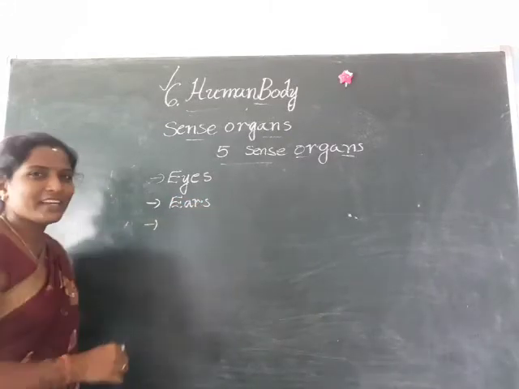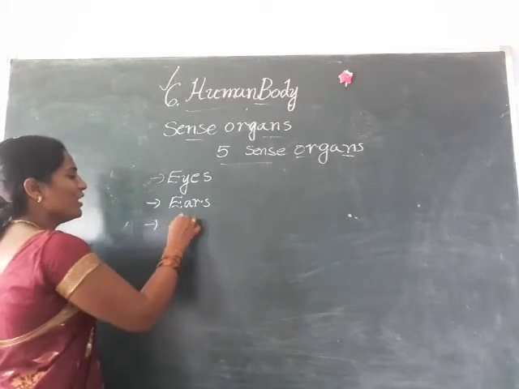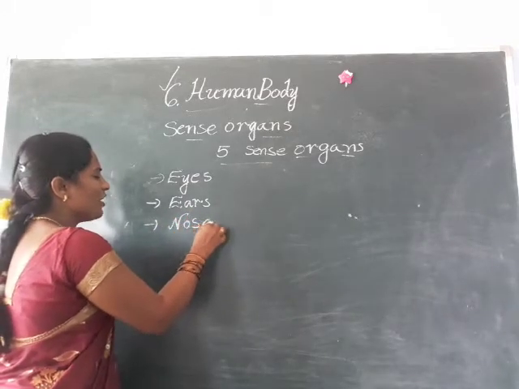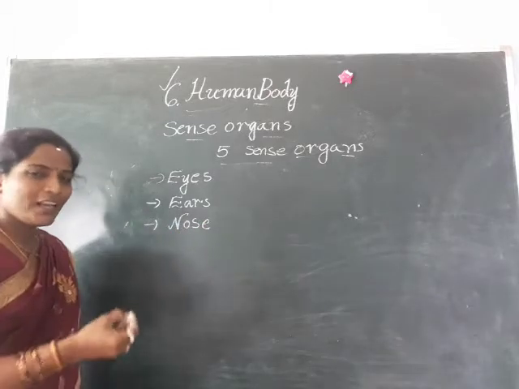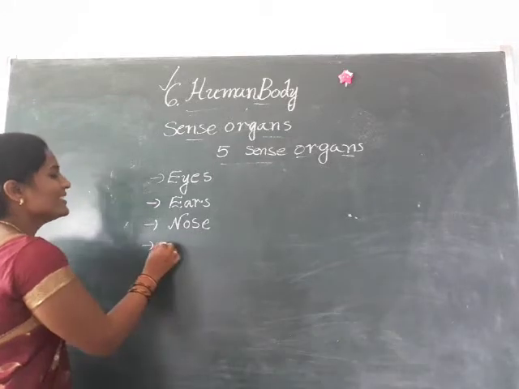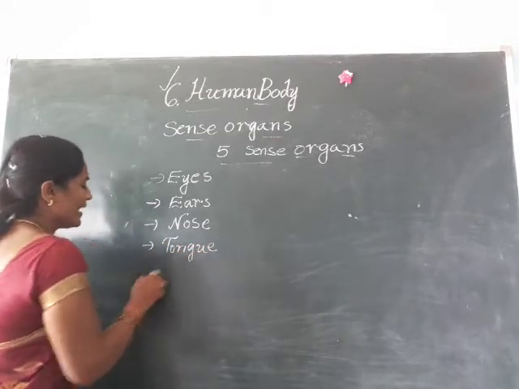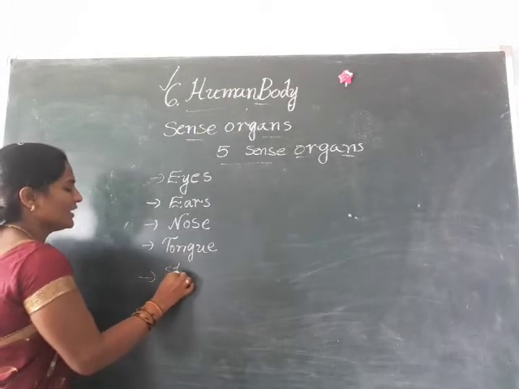After ears, what is the next sense organ, children? Come on, say. That is our beautiful nose. What is the spelling of nose? N-O-S-E, nose. And coming to the next, which organ? That is tongue. T-O-N-G-U-E, tongue. And the last one is skin.